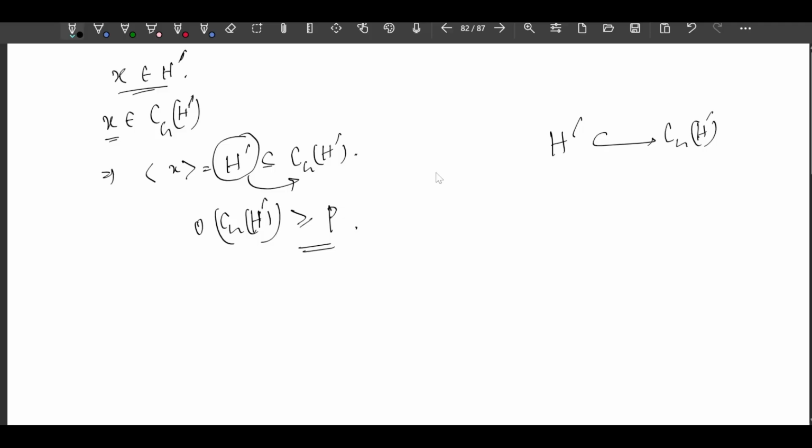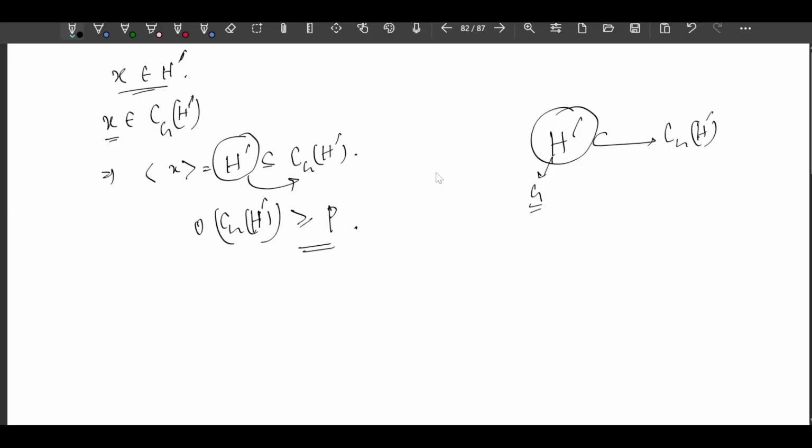The centralizer of H' in G, right? And it is a subgroup, we know. Now we see that this is inside C_G(H'), so it is a subgroup of C_G(H'). A subgroup means its order must divide the order of C_G(H'). Its order is P, we know that. So the least possible order of C_G(H') is P, either P or more than P. So we take the order of C_G(H') to be greater than or equal to P.